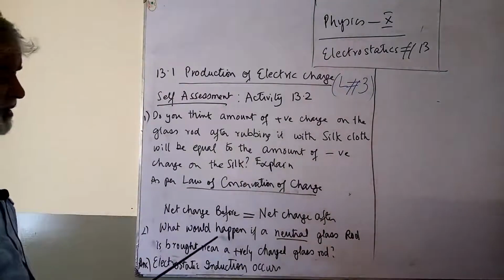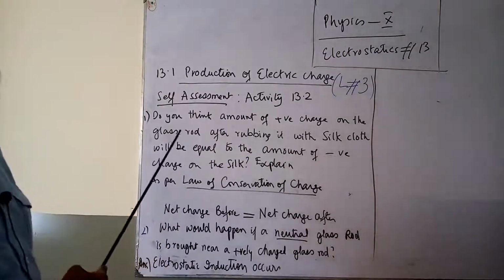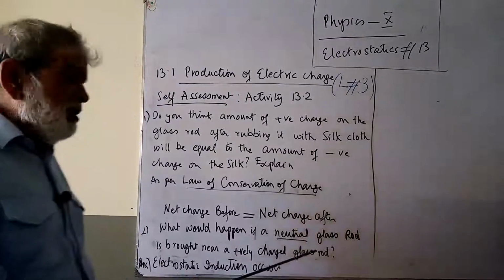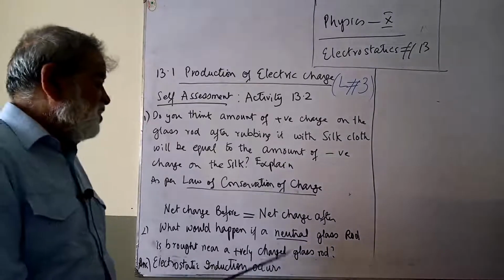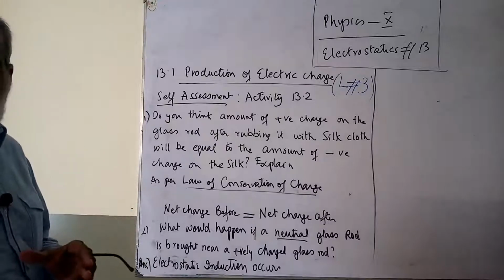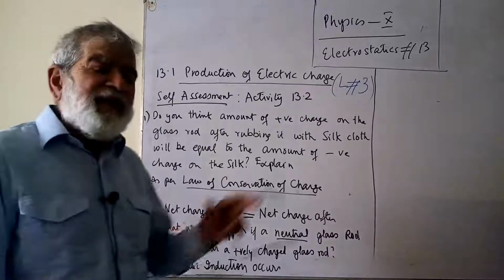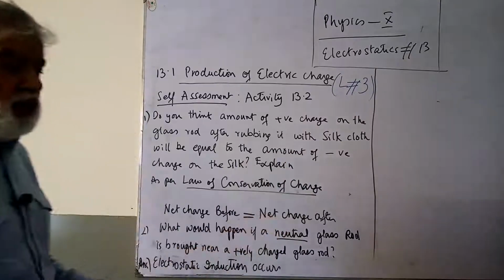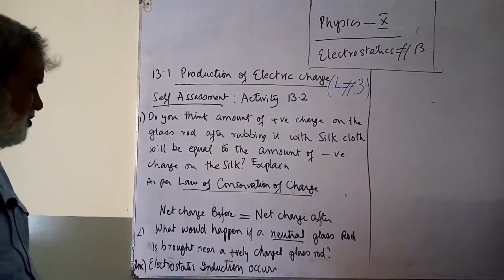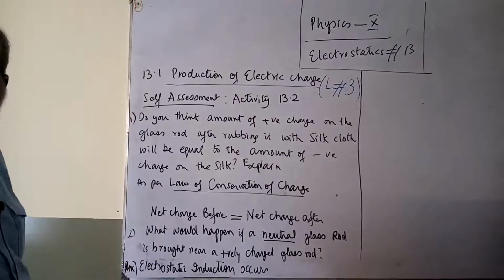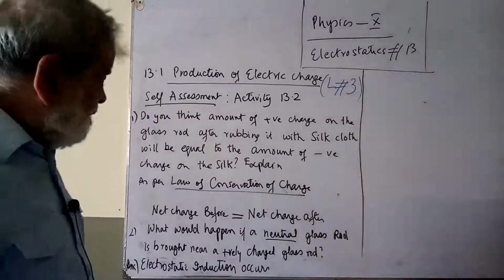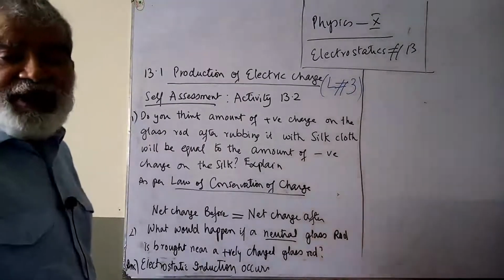Now, this is the second question that was there in the self-assessment. What would happen if a neutral glass rod is brought near a positively charged glass rod? You take a glass rod and rub it with silk, and then bring another glass rod, which is not charged, towards it. The question is, what would happen? Because of electrostatic induction, attraction takes place. In the next topic, we'll cover what electrostatic induction is.